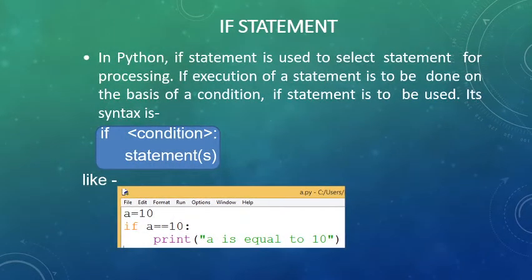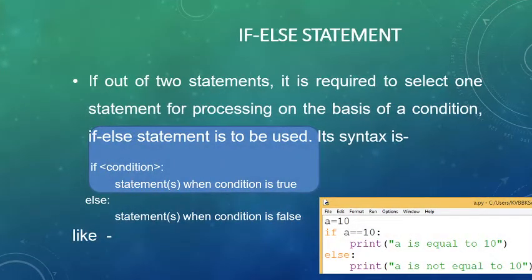Now coming to the most important part, the selection statements. In Python there are four kinds of selection statements. First is the if statement, also called simple if. Here there is one condition, and if the condition is true, the control will flow to the body of the if part and the output will be shown. But if the condition is false, it won't show any output. Therefore, it is called simple if, or if without else, as shown in the program given below.